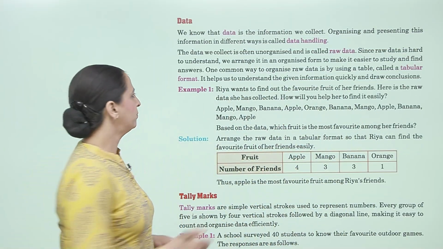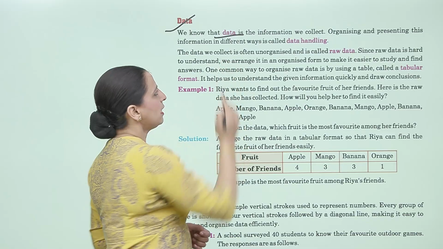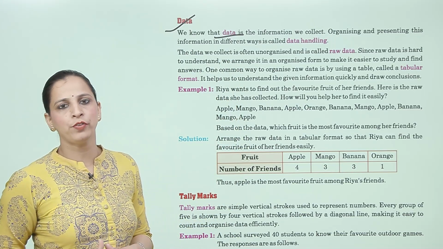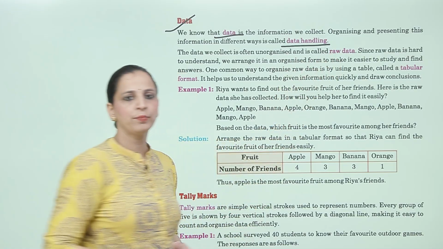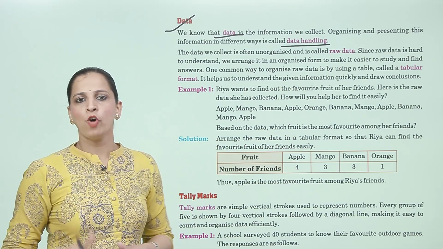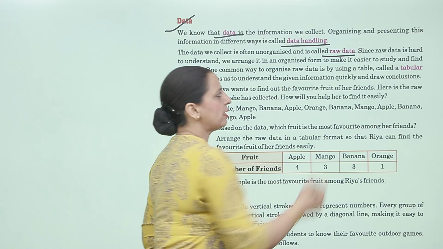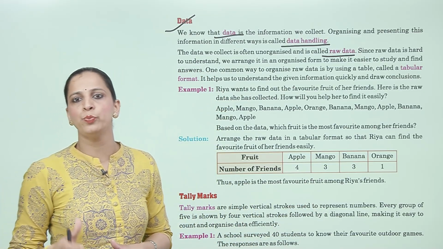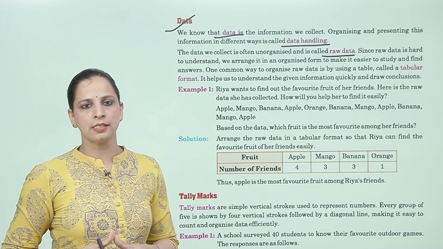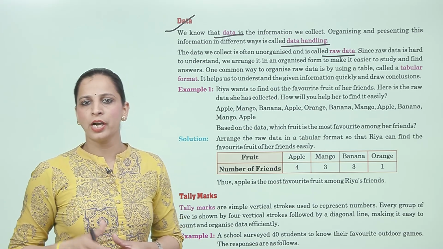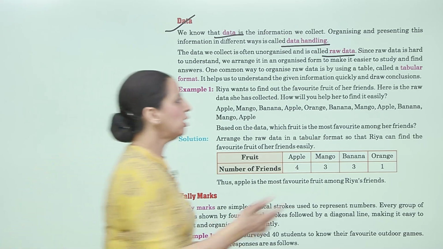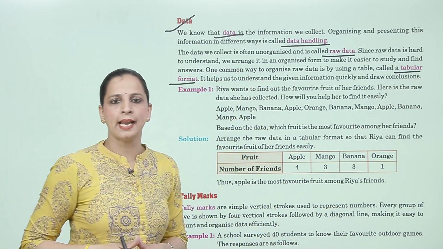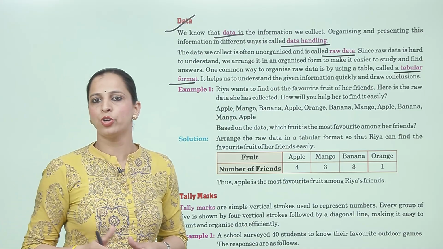Now next is data. We know that data is the information we collect. Organizing and presenting this information in different ways is called data handling. The data we collect is often organized and is called raw data. Since raw data is hard to understand, we arrange it in an organized form to make it easier to study and find answers. One common way to organize raw data is by using a table called a tabular format. It helps us to understand the given information quickly and draw conclusions.